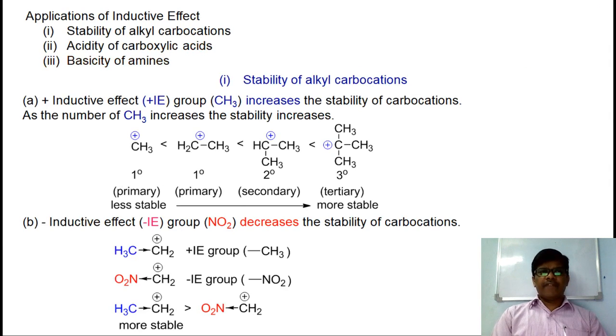By knowing the inductive affecting groups, one can differentiate the stability of alkyl carbocations. Applications of inductive effects are three. One can assign the stability of carbocations, and one can differentiate the strength of acidity of carboxylic acids and the strength of basicity of amines. Let us take stability of alkyl carbocations.